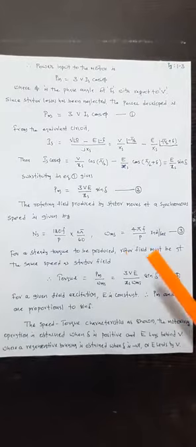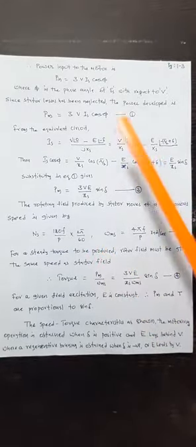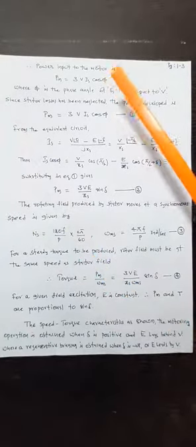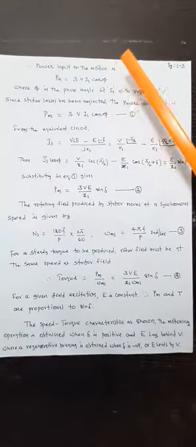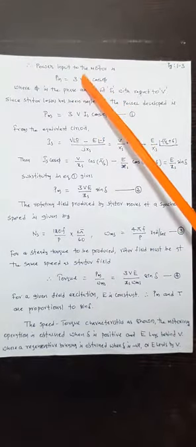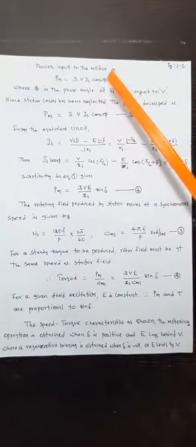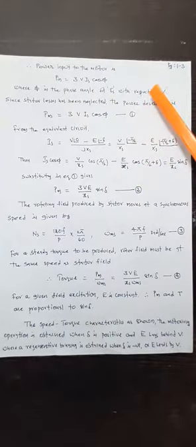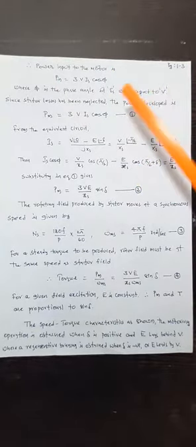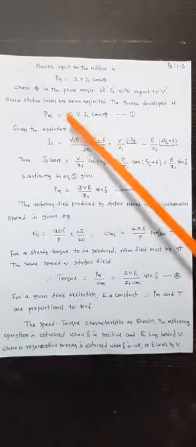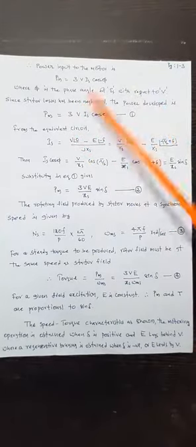So let us define what the input power is. The input power of the motor Pin is equal to 3 V Is cos phi, where phi is the phase angle of Is with respect to V. Since stator loss has been neglected, the power developed Pm is equal to 3 V Is cos phi.